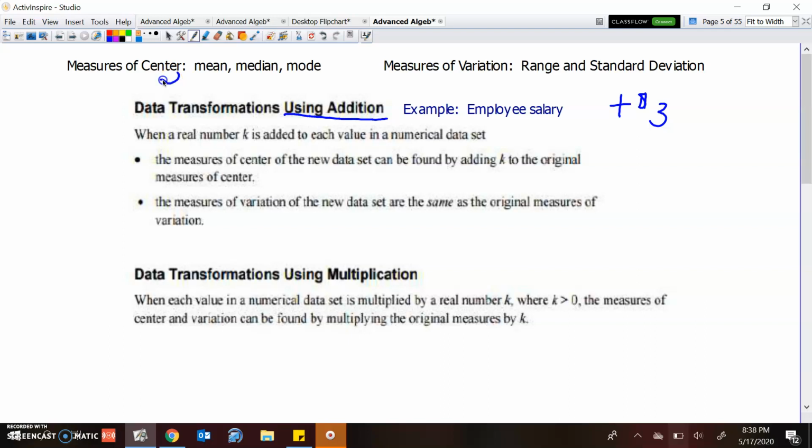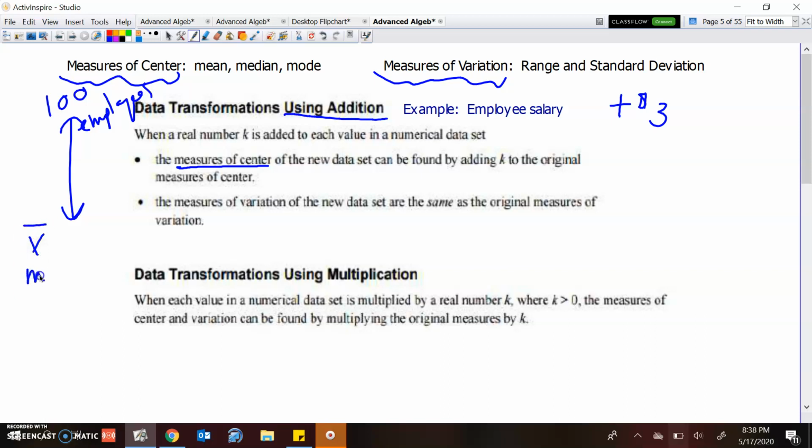Remember, we have measures of center, mean, median, and mode, and we have measures of variation. Range and standard deviation are two examples. So if we're talking about measures of center, maybe we have a list of 100 employees, right? We just found mean, median, and mode. Now that we found out they just changed it, everyone now gets $3 more, we don't want to have to calculate what the new values are and then find mean, median, and mode again.